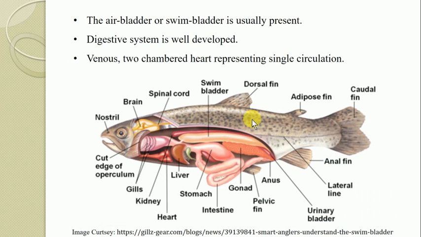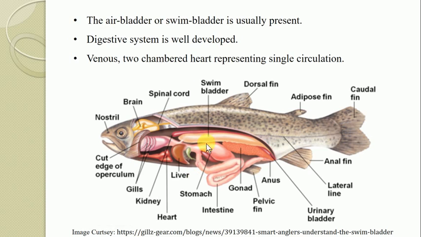Then the next character, the air bladder or swim bladder, is usually present but may be lost in some species. Now this air bladder or swim bladder plays a very important role in providing buoyancy for many fishes.